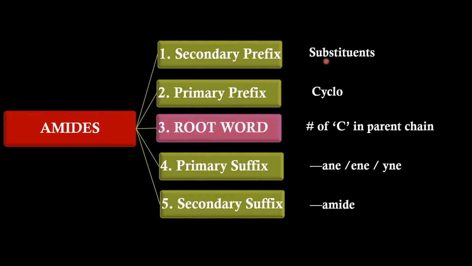Secondary prefix speaks about the substituents. Primary prefix indicates the cyclic nature of the molecule. Root word indicates the number of carbon atoms in the parent chain or principal chain. Primary suffix indicates the linkage between the carbon atoms in the parent chain. Secondary suffix indicates the presence of amides through the word amide. Since it starts with the vowel A, while joining the primary suffix to the secondary suffix, the E of the primary suffix has to be dropped.